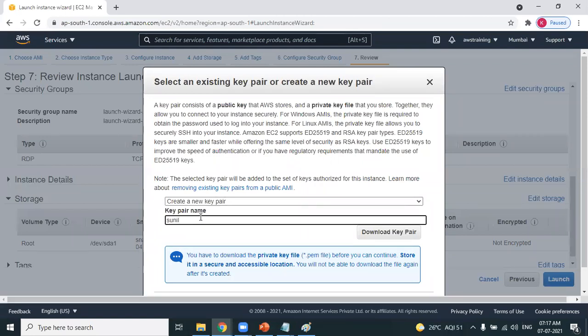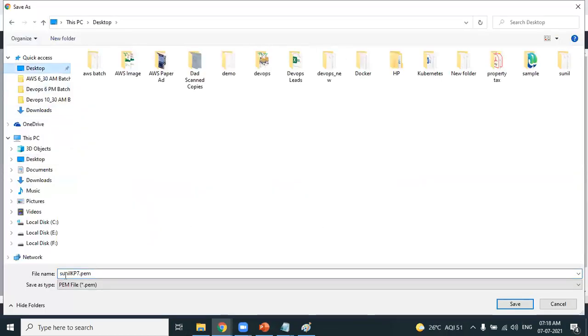As it is a keypair, I'm writing KP with today's date, 7. It can be anything. The key pair can be anything. And I want to download my key pair. You have to download it. I want to download it to my desktop. What is the name of the key pair? Sunil KP7. Or I want to create a new folder